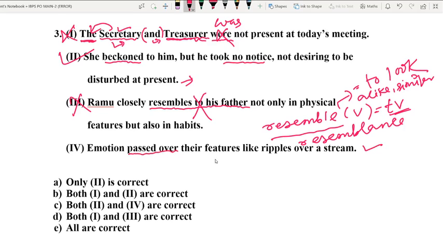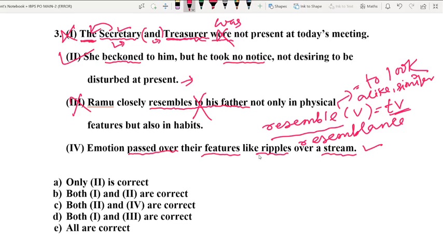They passed over, they transmitted their features like ripples, the water waves you must have seen when we throw a pebble onto the water in the river. You can see the mark, the wave in the water being created immediately, and the wave keeps spreading on the water for some time. So that is known as ripples over a stream. Stream means a flow of water, right? Absolutely, the sentence is correct.